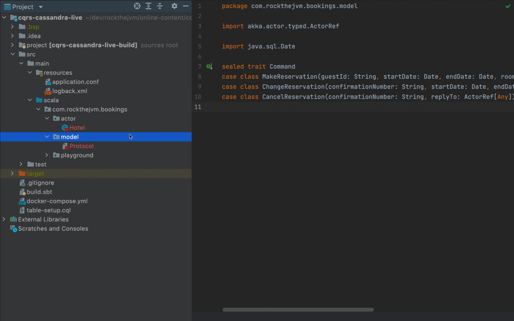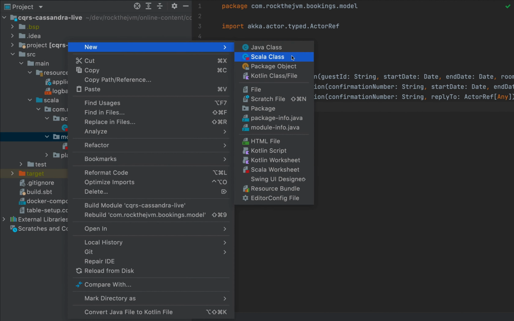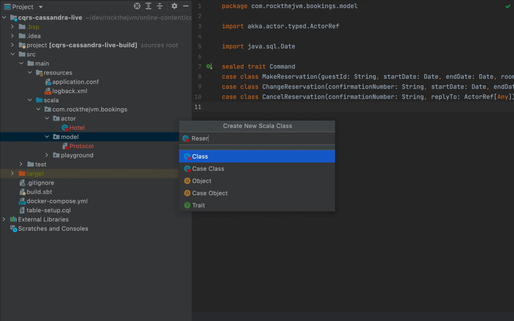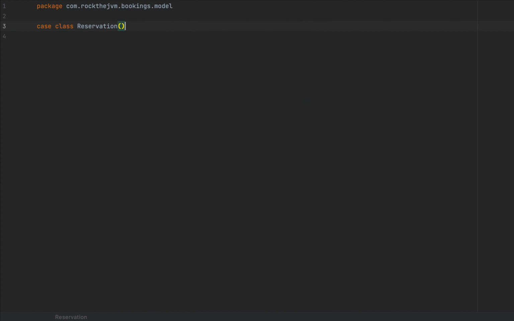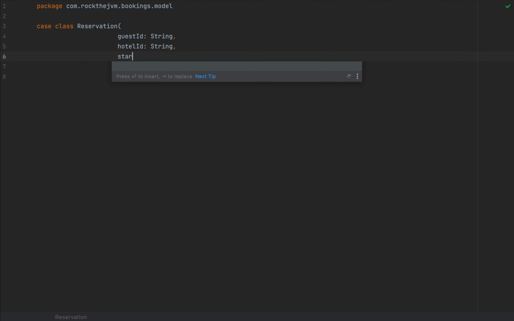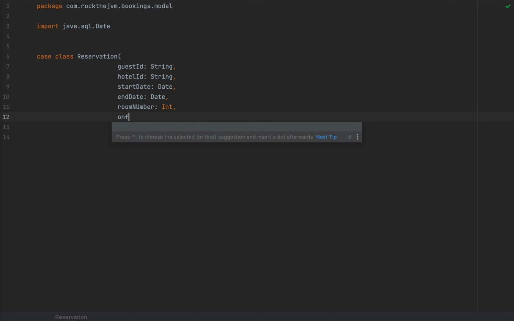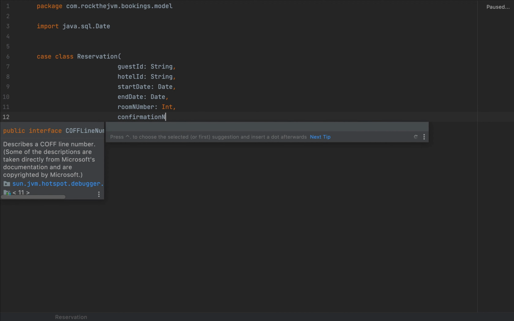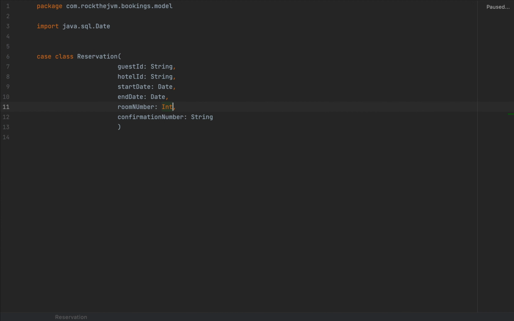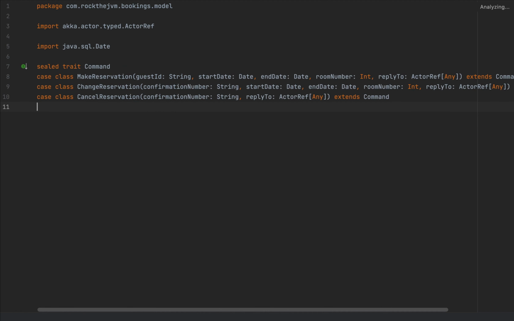Now, in order to store a reservation, I need to create a reservation case class, which is a simple data structure. So I'm going to call this Reservation, and I'm going to store it in a simple file. Case class Reservation will contain a guest ID, which is a string, a hotel ID, which is also a unique identifier, the start date, which is going to be a date, then the end date, which is going to be a date as well, the room number, which is going to be an int, and the confirmation ID, confirmation number, is going to be a string. So this is going to be our fundamental data structure, which is going to be wrapped inside the events that we are going to store in Cassandra.